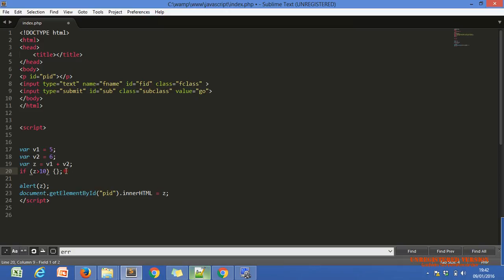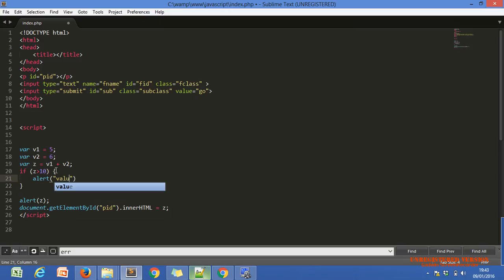Okay, so just alert. Alert is for just displaying a message within the pop-up. Alert: value is greater than 10.